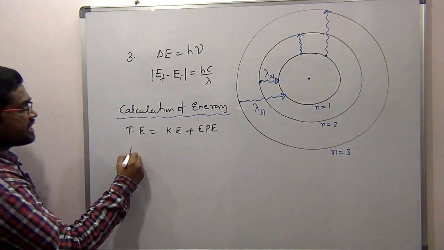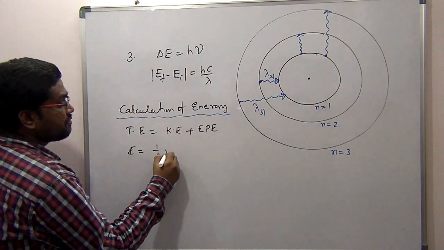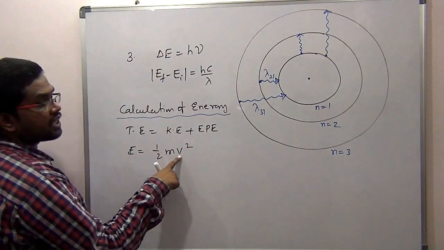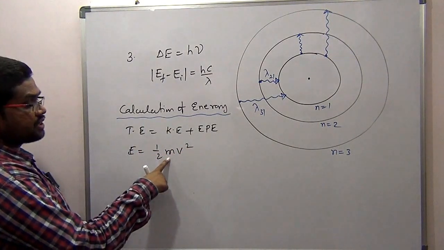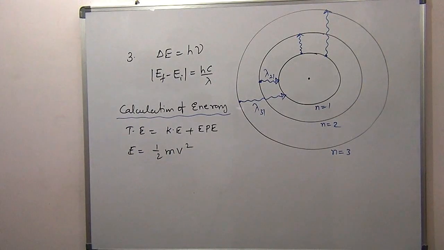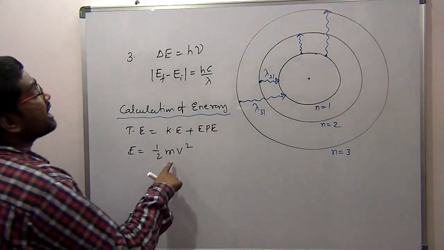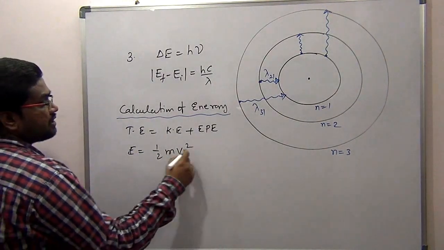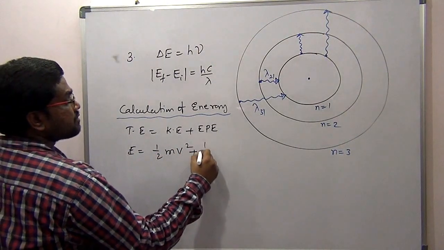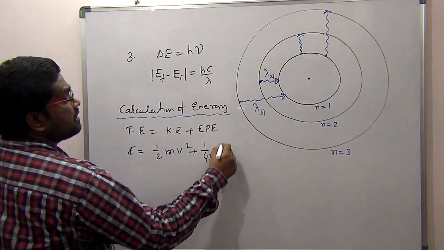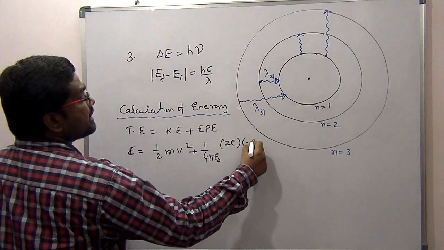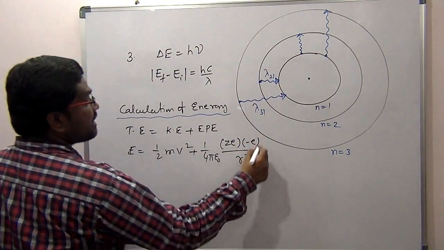The kinetic energy expression is simply half mv squared. Only the electron is moving, the nucleus is at rest, so there is no contribution from the nucleus. Only the contribution comes from the electron. The electrostatic potential energy is 1 by 4 pi epsilon naught, times Ze into minus e, divided by r square.